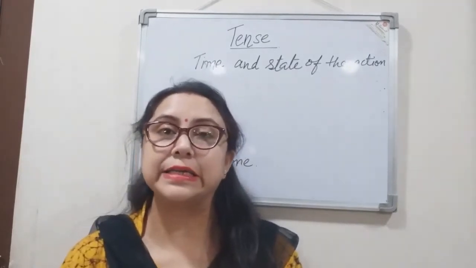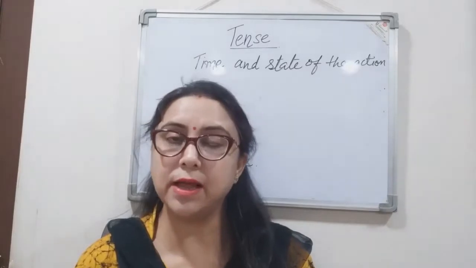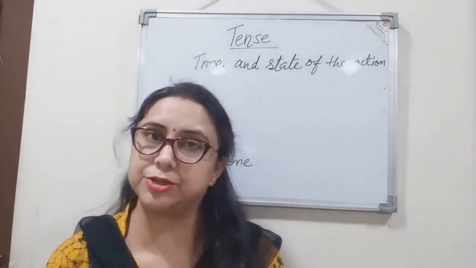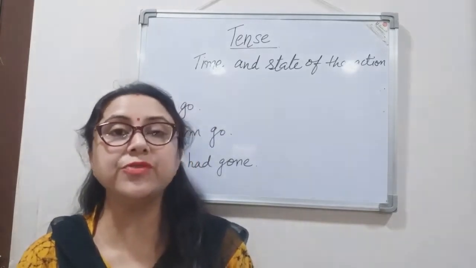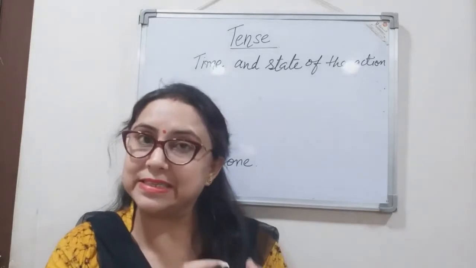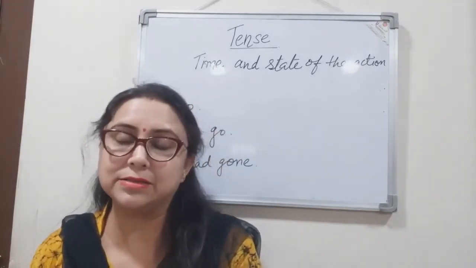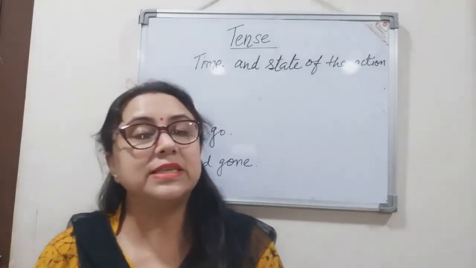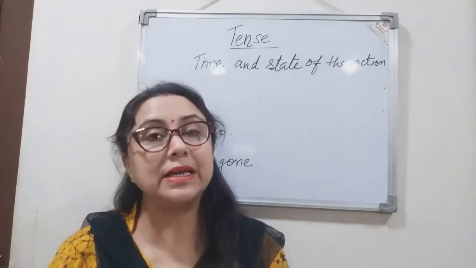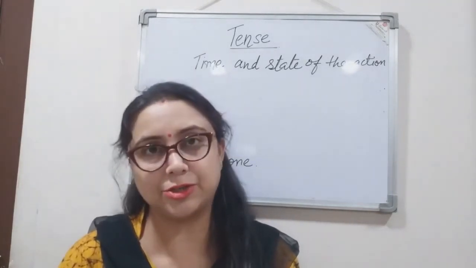Further, we find that tense not only tells the time, but it also tells the state of the action. By state of the action, we mean the current situation of the action, whether it is complete, whether it is going on, and so on.